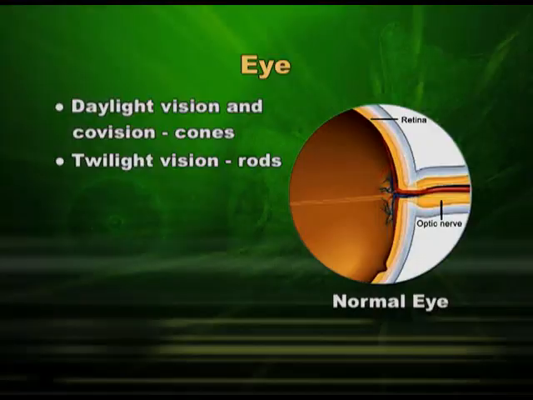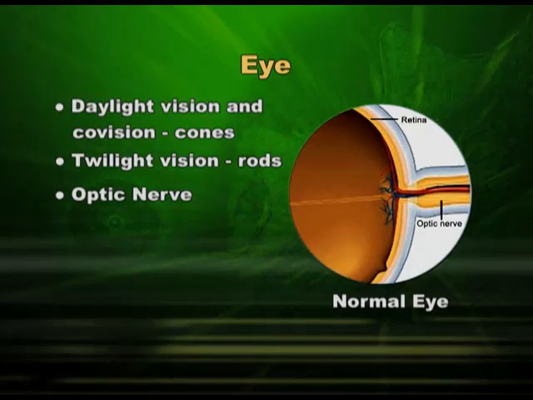Let me also tell you something about the optic nerve. I have told you about retina. This retina will finally go towards the brain in the form of optic nerve. In this particular slide and the diagram, you can see the part of retina. This is part of retina, and this is a point from where retina is going as optic nerve, and finally it will reach the cerebral cortex. Also, you can see the point from where it is making an entry towards the brain or exit from the eyeball.